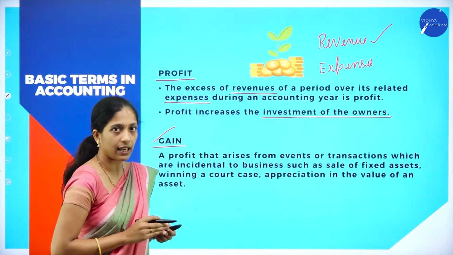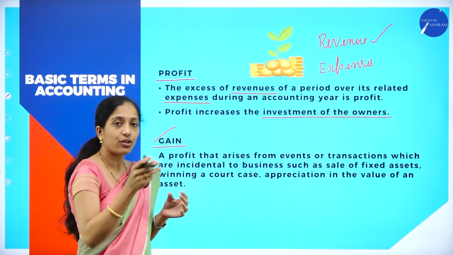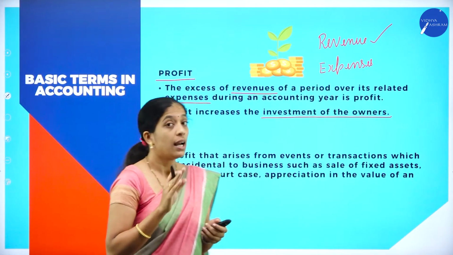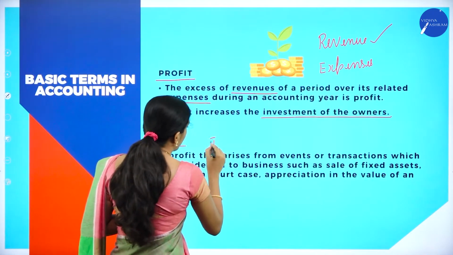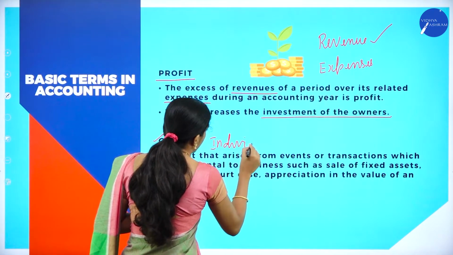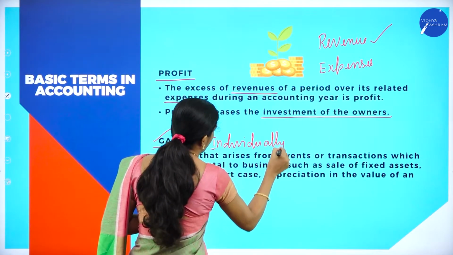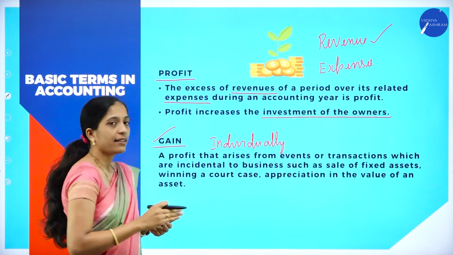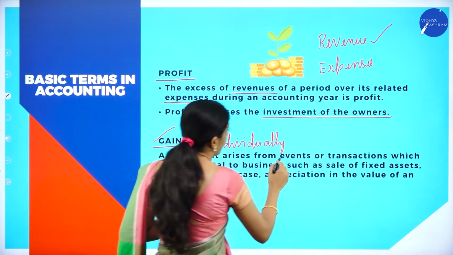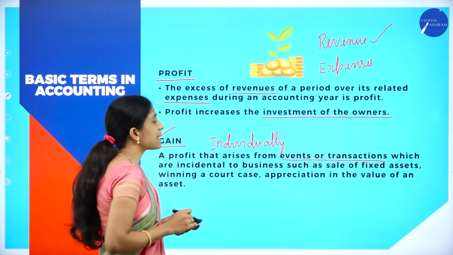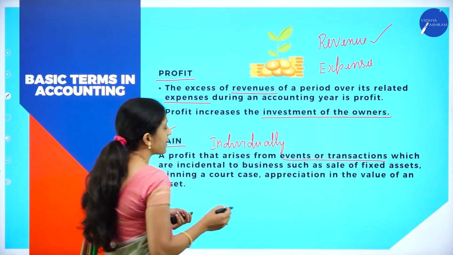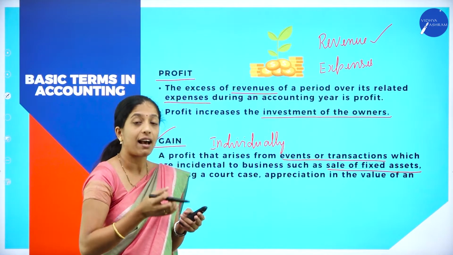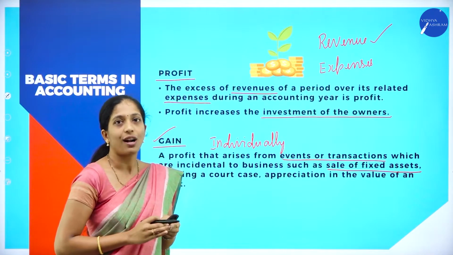The next term is gain. Then what is this gain? Here under profit, we are going to take overall revenue as well as overall expenses of an organization. But gain, individually we are going to consider. So in gain, we are going to consider a few of the aspects. Let us see what is the gain. A profit that arises from events or transactions which are incidental to business, such as sale of fixed asset. Now, when they have sold a fixed asset and they have received an extra amount, which is called as what?